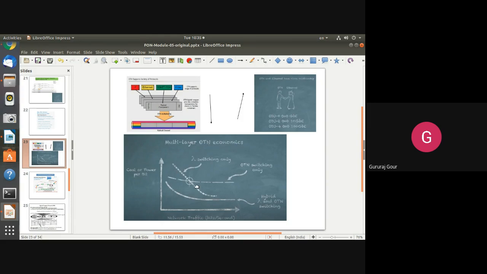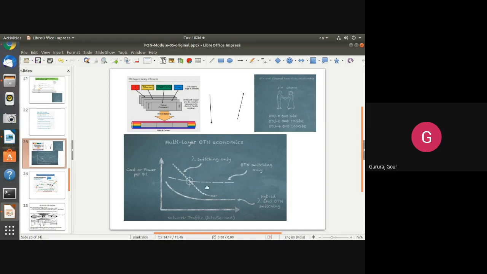The dotted line in the middle, you can see, goes on decreasing. A very steep decrease will be there. That is wavelength switching only, which is based on wavelength switching like SDH and WDM or DWDM. So as the network traffic increases, its cost or power to transmit one bit will decrease drastically.